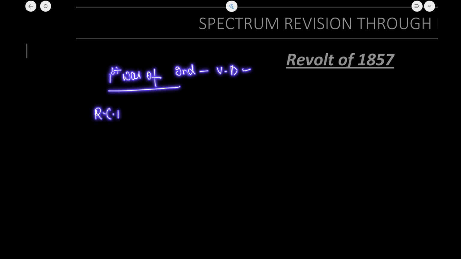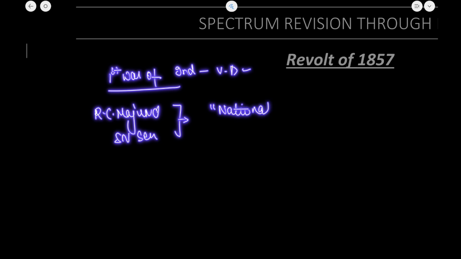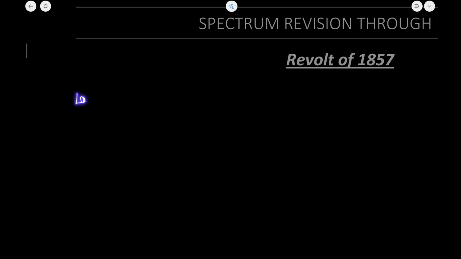Now, different views regarding the revolt of 1857. As I mentioned, first war of independence was the term used by V.D. Savarkar. Then R.C. Majumdar, a historian, and S.N. Sen were both of the view that it was not an organized or national revolt. English historians such as Lawrence and Seeley considered the revolt of 1857 a mere sepoy mutiny.